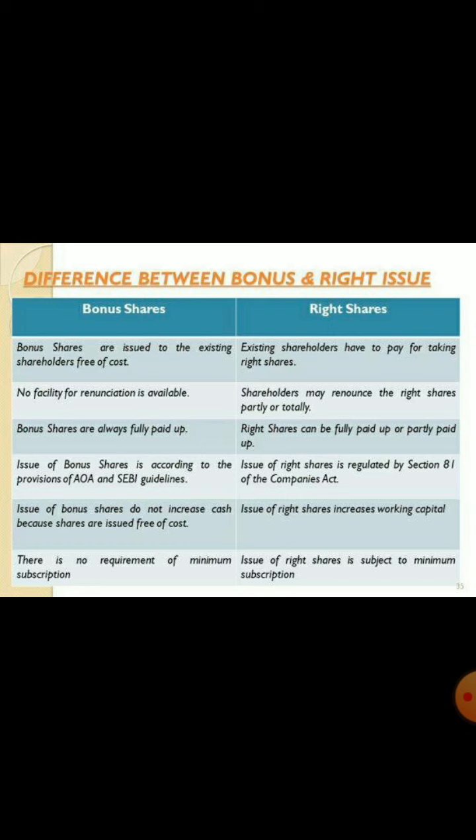Again, there is no requirement of minimum subscription in bonus shares, but in case of right shares, if anyone wants to buy a right share, it has to pay for the minimum subscription. So these are the basic differences between bonus and right issue.